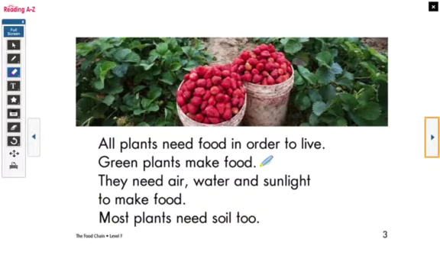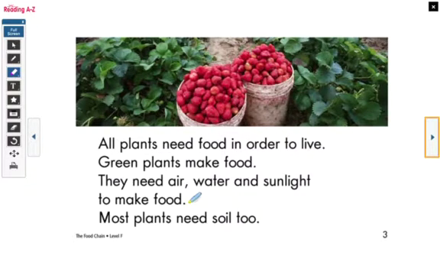Why not red or yellow plants? Are there any red and yellow plants? Why do plants need air, water, and sunlight to make food? These are questions that we can ask ourselves when we read this page.